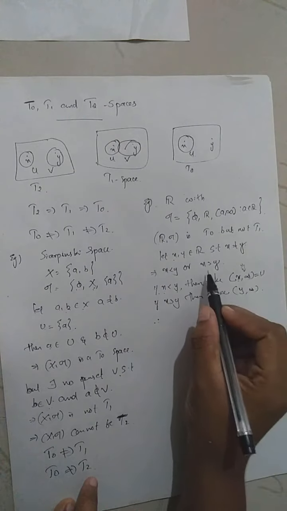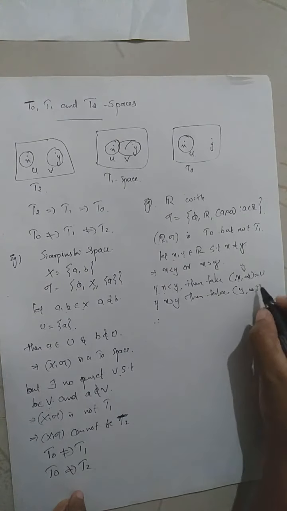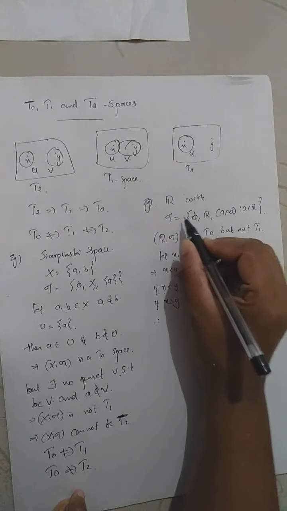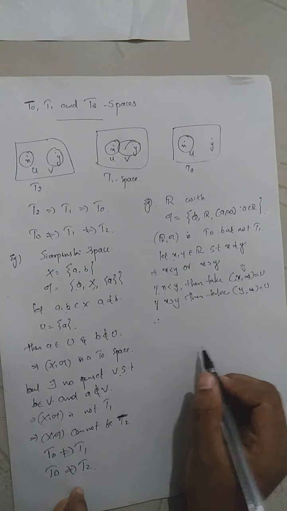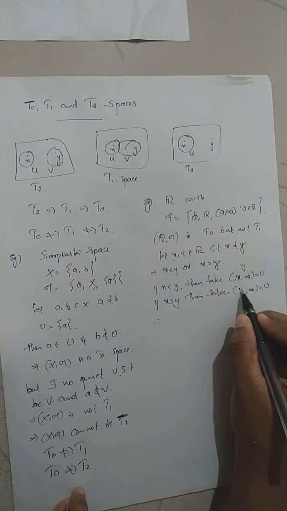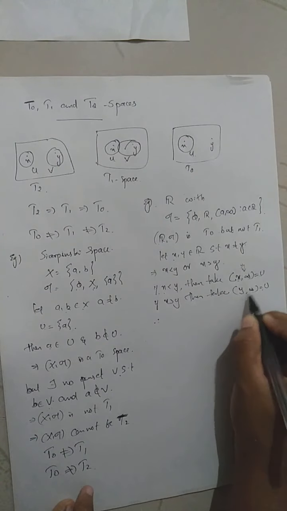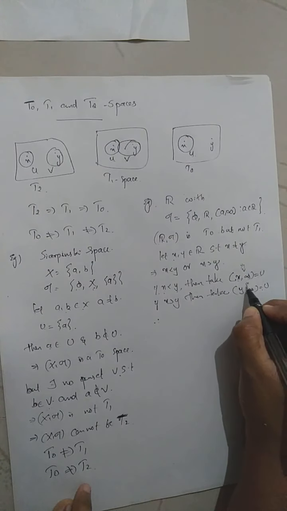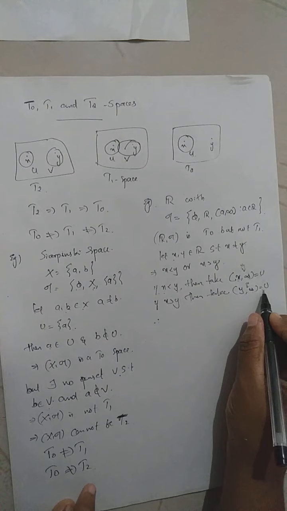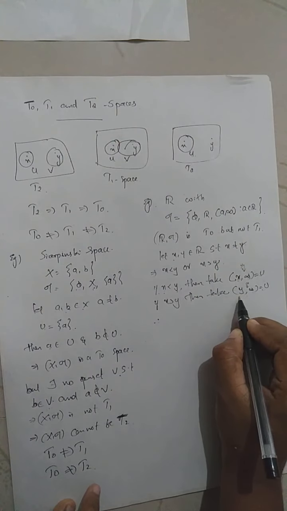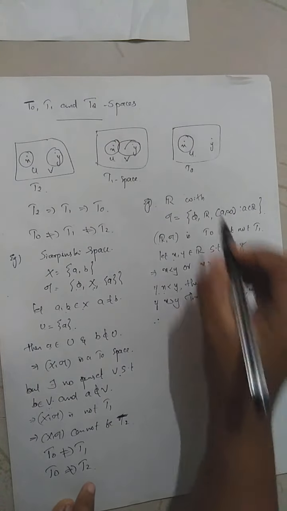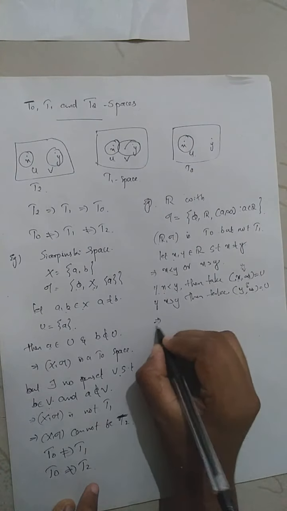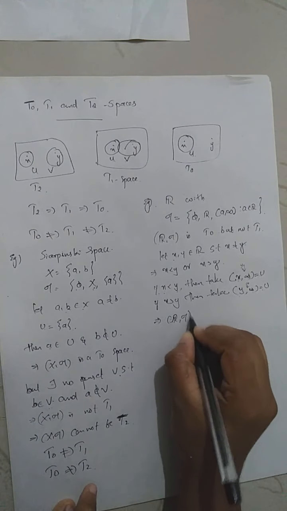When you consider the case x greater than y, then you take U equal to the interval (y, infinity), which clearly will be open with respect to this topology. Since (y, infinity) is an open interval, the point y cannot belong to this interval. But since x is greater than y, x must belong to this interval. So U will be an open set containing the point x only but not y. So there exists an open set with the required condition of T0, which implies the real line with this topology is T0.